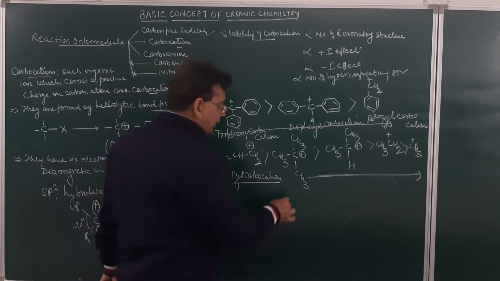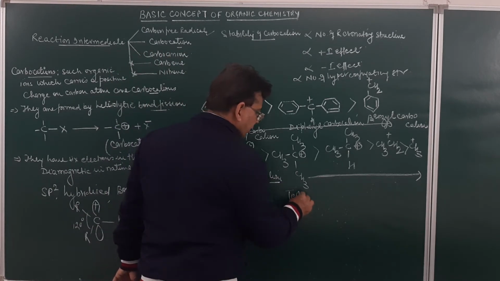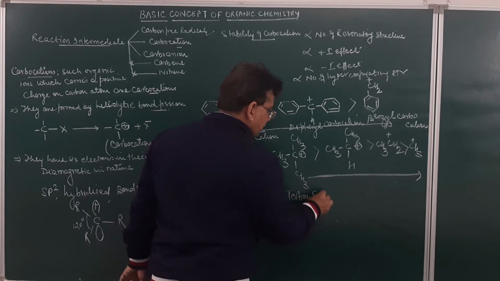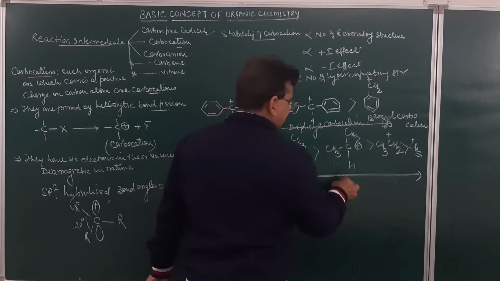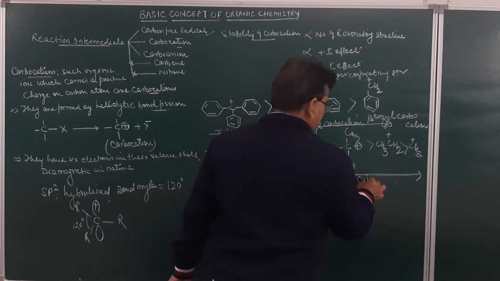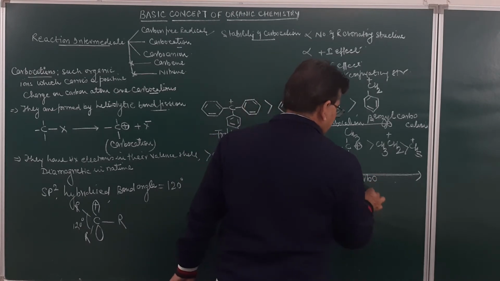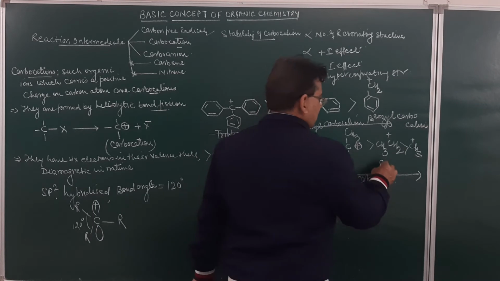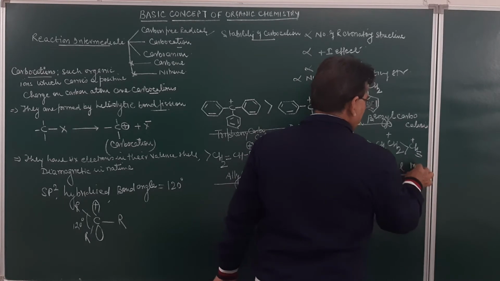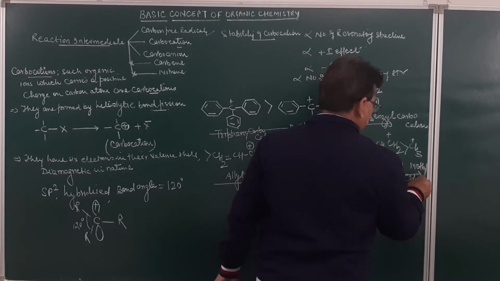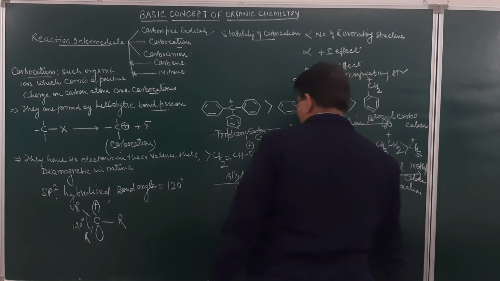Then tertiary carbocation over here. This is a tertiary carbocation. Am I clear? This is a secondary carbocation. Tertiary carbocation and then secondary carbocation. This is ethyl carbocation, and this over here will be methyl carbocation. So tertiary, ethyl and methyl carbocation.